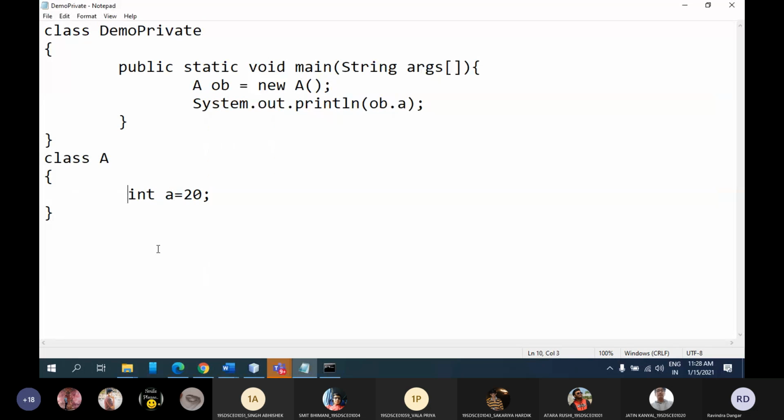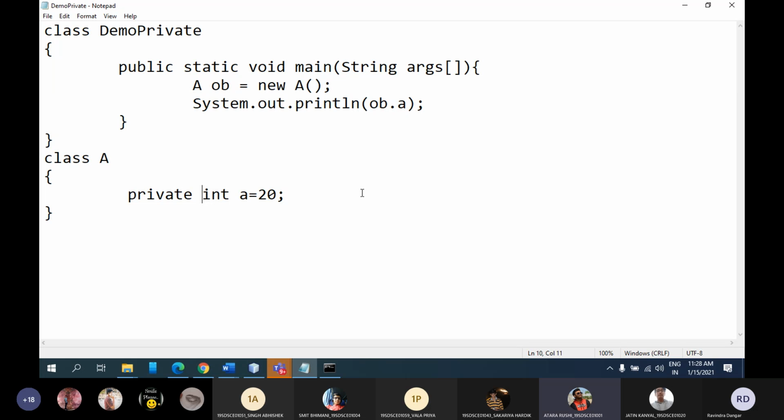Now my question is, let me declare this variable with the private keyword. Now what do you think? Will I get 20? No. How many of you are saying no? I will not get 20 as an output. I think no. Then what will the output be?